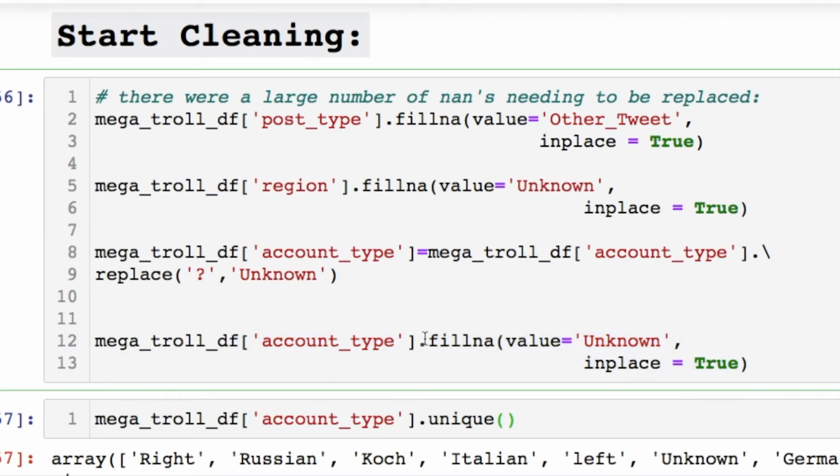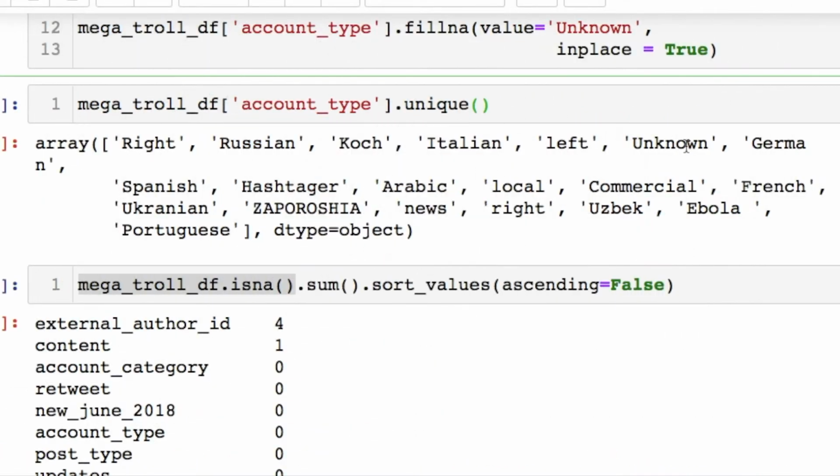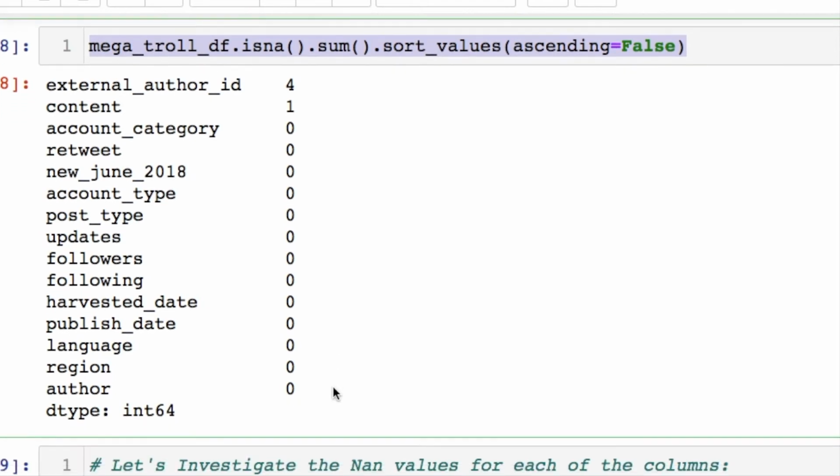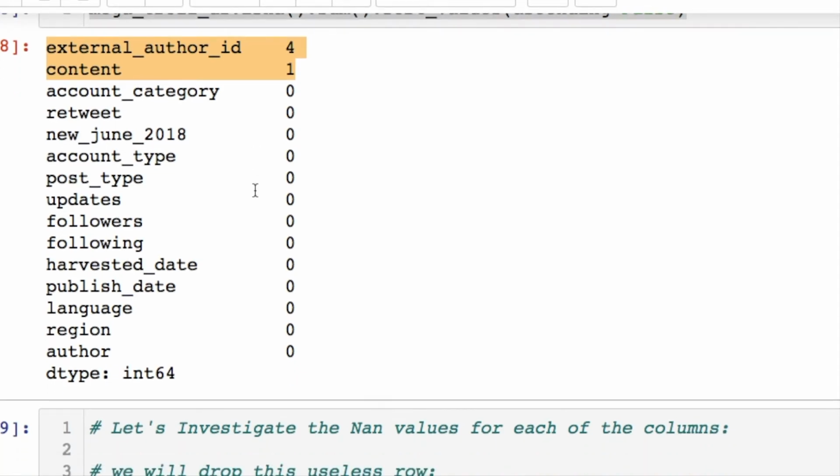When you're doing the fillna, notice that you don't have to use an equal sign and call the data frame again. Only when I'm doing the replace do I have to do that. We could then see that we do have the unknown, which is updated, and further investigate how our NA values are doing for our columns. We still have two columns to deal with here, which is only 5 more rows out of almost 3 million, which is nothing.